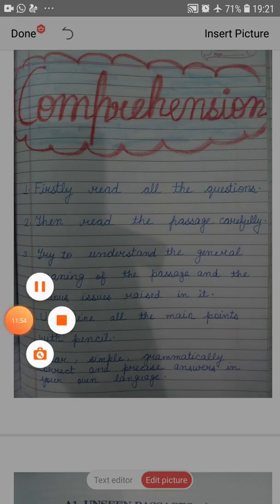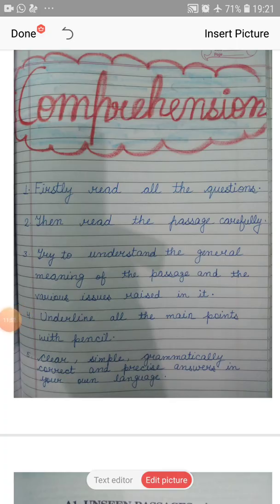Your comprehension is of 12 marks. 12 marks for comprehension and 8 marks for note making. In this way, your reading part is of 20 marks. So in these 12 marks, you have 5 MCQs, 5 questions and 2 for synonyms, antonyms, similar meaning words. In plus 2 class, you only have similar words, meaning synonyms. So 5 MCQs, 5 questions and 2 synonyms. In this way, 12 marks are there for comprehension and 8 marks for note making.